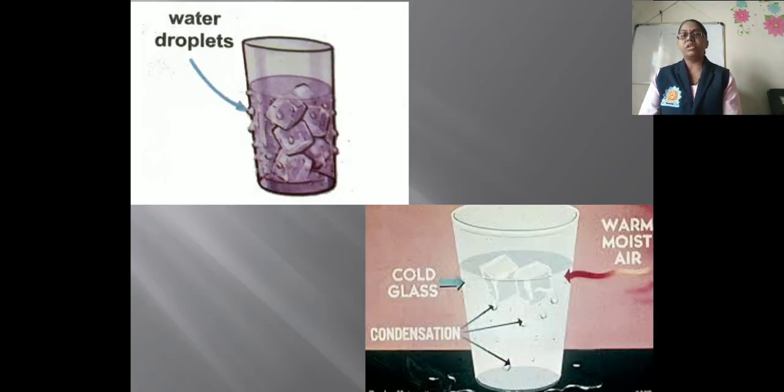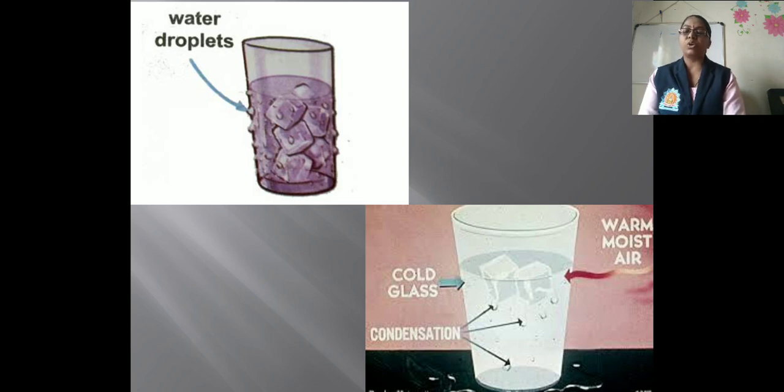Now the next activity is given here. Take ice cubes in a glass as shown in the figure, up to 3/4 of the height. Then observe what happens. How do water droplets appear on the outside of the glass? You observe there are droplets of water on the surface of the glass. Why, or how did they occur on the outside of the glass?